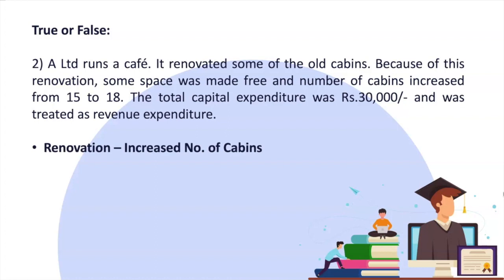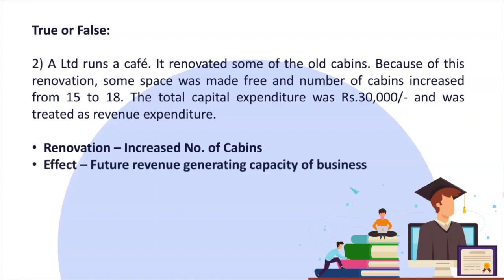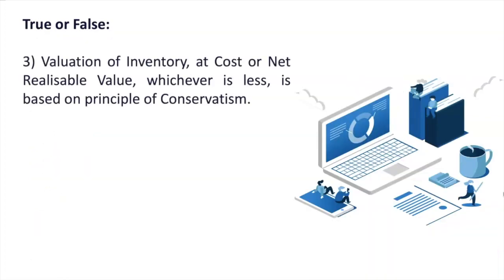Here this renovation increased the number of cabins, and this is having effect on future revenue generating capacity of business. So ideally this item should have been treated as capital expenditure, but they have treated as revenue expenditure. So this statement is false. Moving on to question 3.